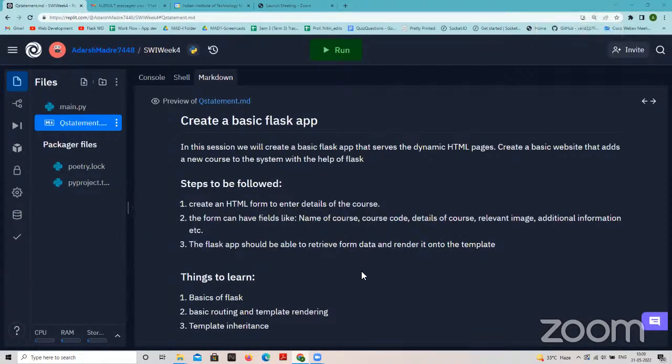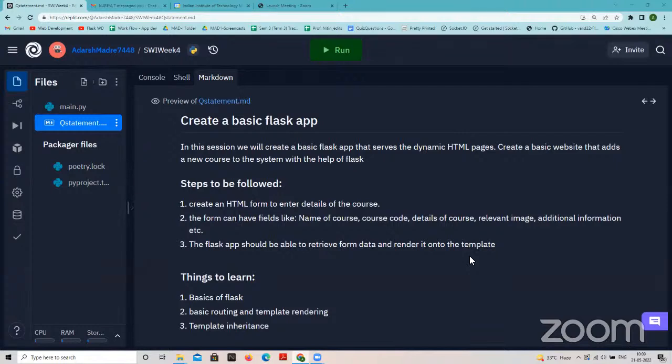So what we are doing is creating a basic Flask app. What we are doing here will be helpful in the week 4 lab assignment, because that is where you will be using forms to enter the data. What the app does is add a new course to the system.